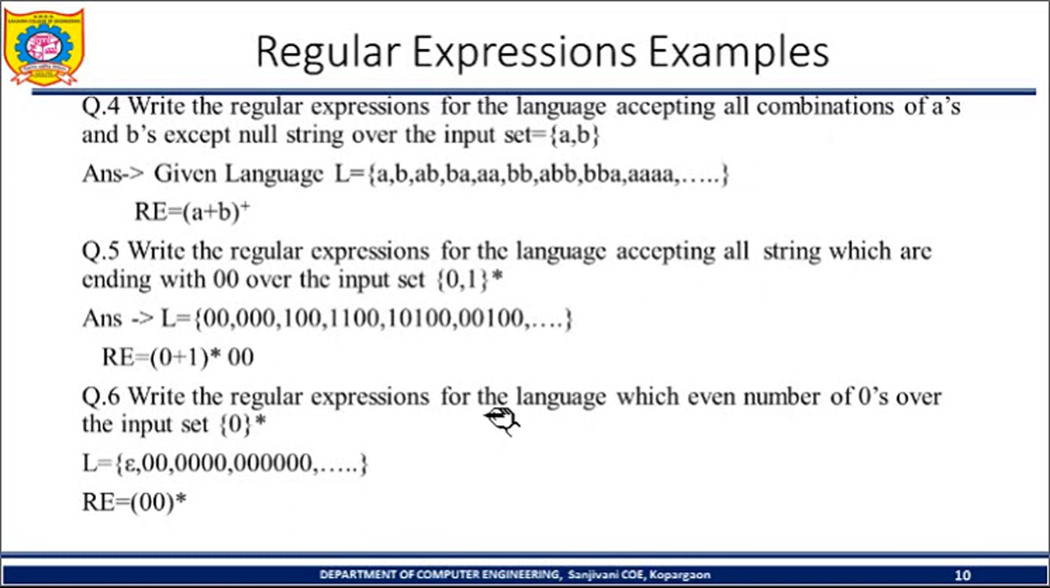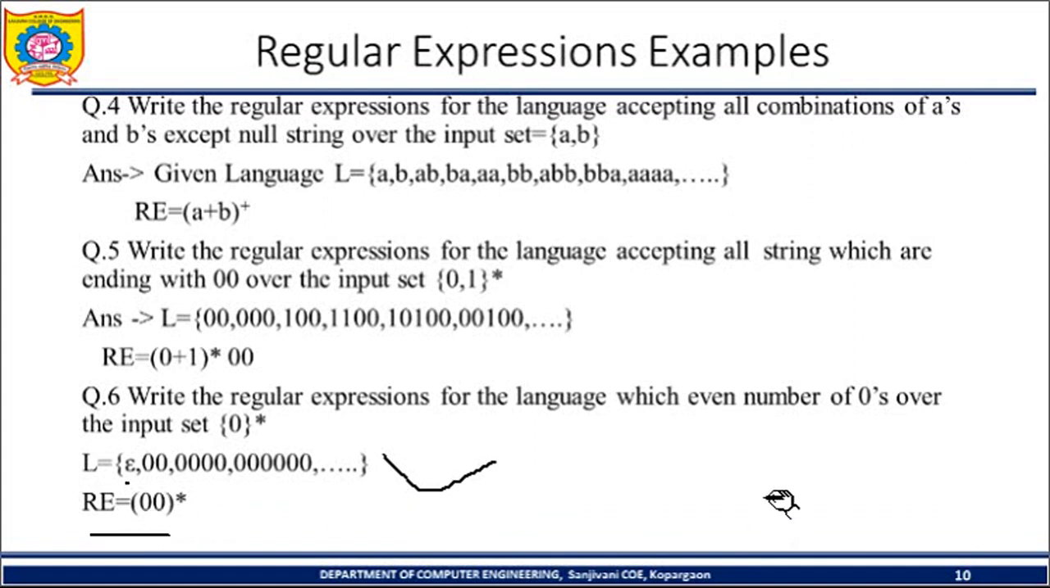Write the regular expression for the language with an even number of zeros over the input set {0}. Only 0 is there, but it will accept an even number of 0s. Zero 0s is allowed because 0 is an even number. Then 2 zeros, 4 zeros, 6 zeros, 8 zeros, like this. So the language is epsilon, 00, 0000, 000000, 00000000, and so on. All these strings must be accepted by the language, and for that we want to write the regular expression.